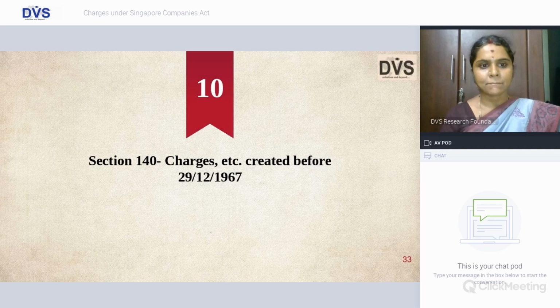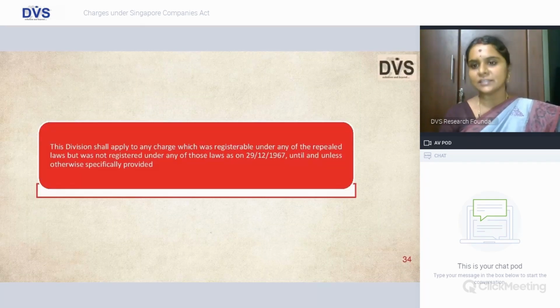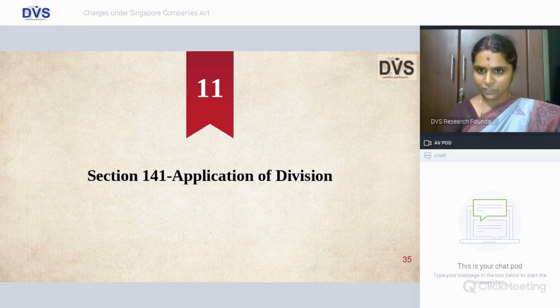And 140, charges created before 29th December 1967, which is your repealing provision. This division shall apply to any charge which was registrable under any of the earlier provisions but was not registered under any of those earlier laws as on 29th December 1967, unless and until it is specifically provided, they shall be certainly registered under this particular division.